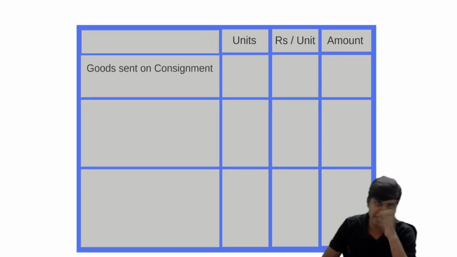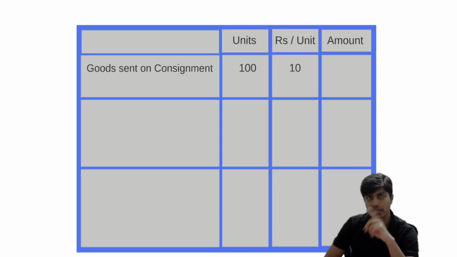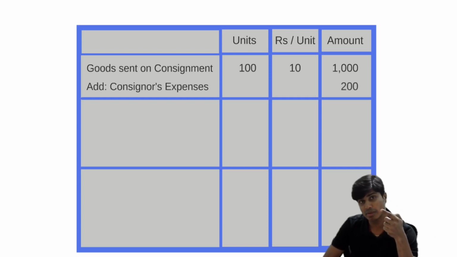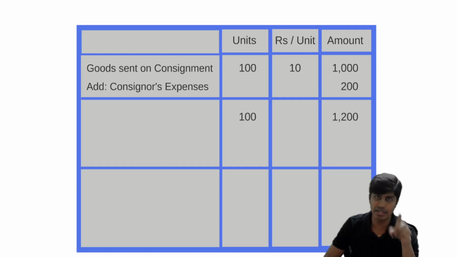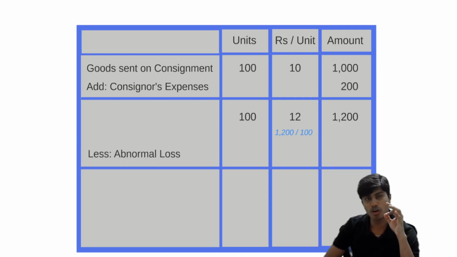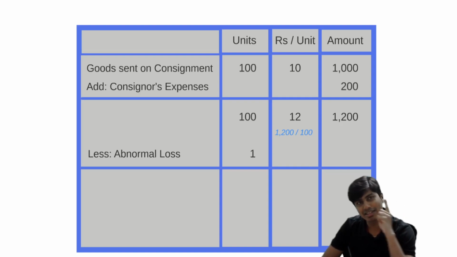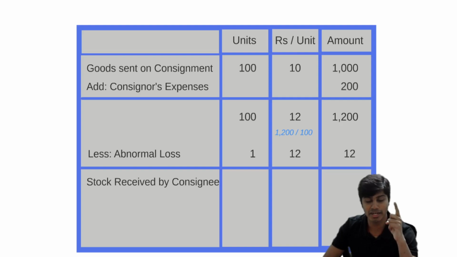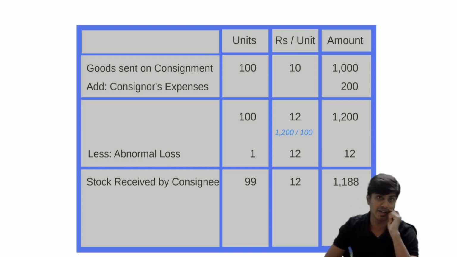We will write 100 kgs is sent at rupees 10. It is 1000 rupees. I will add consignor's expense of 200. The value will come to 1200 for 100 kgs. This is 1200 for 100, 12 rupees per kg. Now, I am going to deduct abnormal loss. Abnormal loss is 1 kg and the rate for this 1 kg is 12 rupees. I am going to deduct 1 kg from 100, making it 99 kgs the stock received by consignee, and I'll multiply it by 12 to arrive at the amount as 1188.